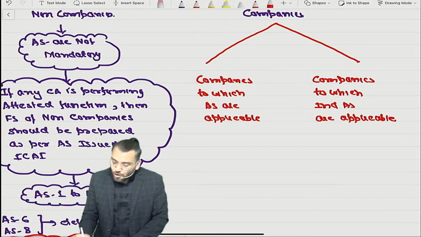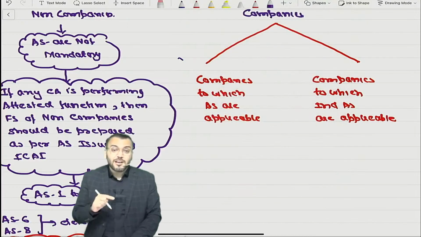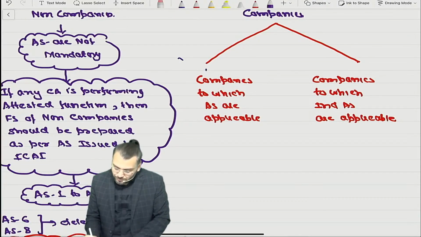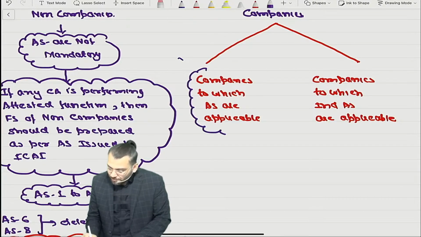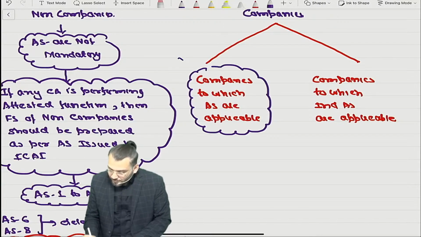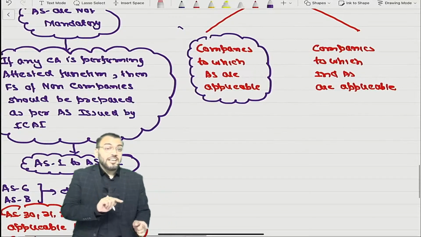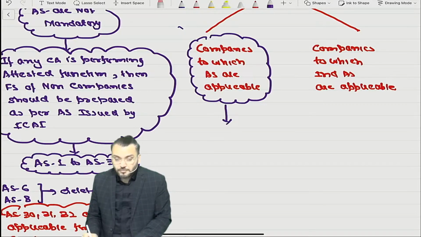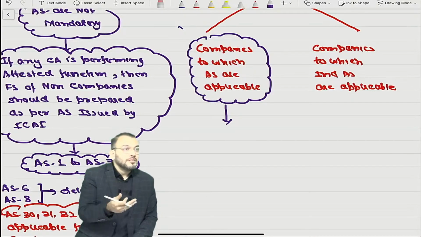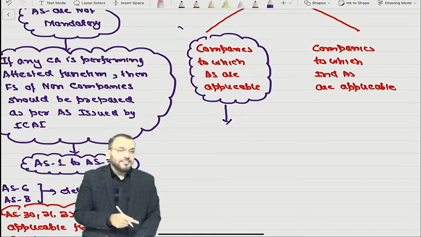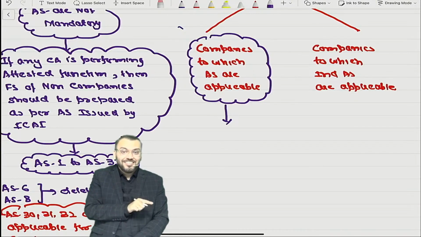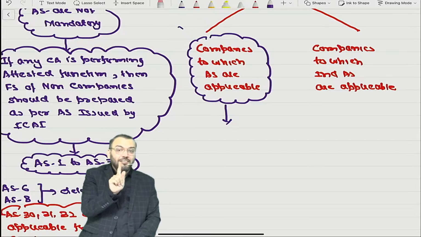Now my question to you all. When I am saying companies to which AS is applicable, which AS is applicable? Very good, excellent. If you are saying AS issued by ICAI, that is not correct now.